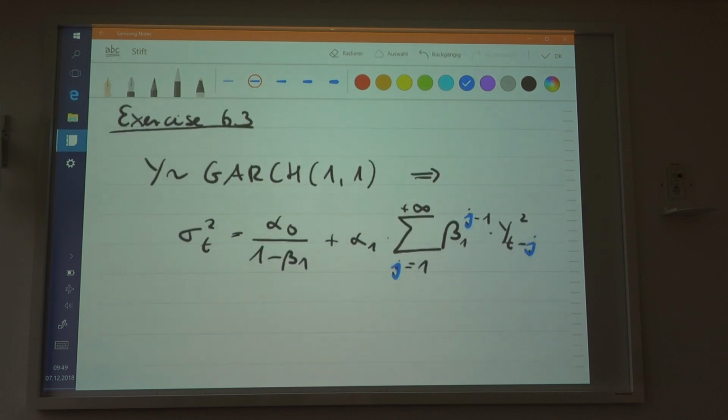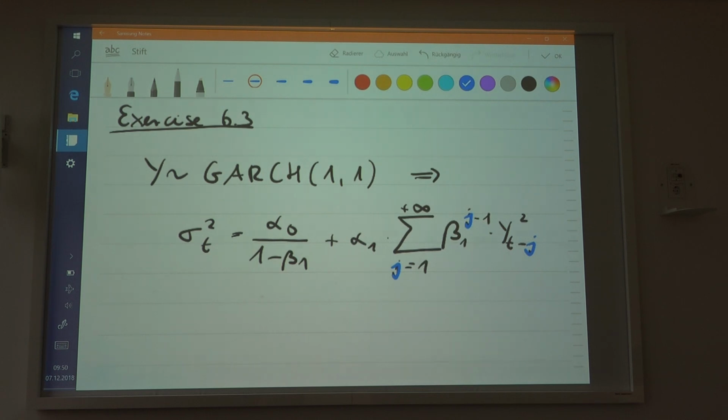So what you basically would do here is that the GARCH 1-1 type process indicates an autoregressive process of order infinity of the squares. Now, of course, the coefficients are predetermined here, so the regression coefficients only depend on beta 1. In a more general case, you would have different coefficients as well. But this is just another representation of the process, and the question is, why is that? So we'll talk about this now.